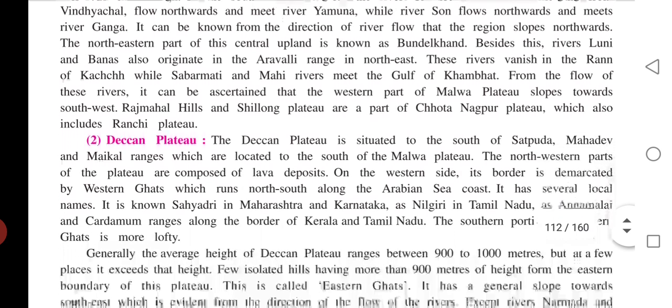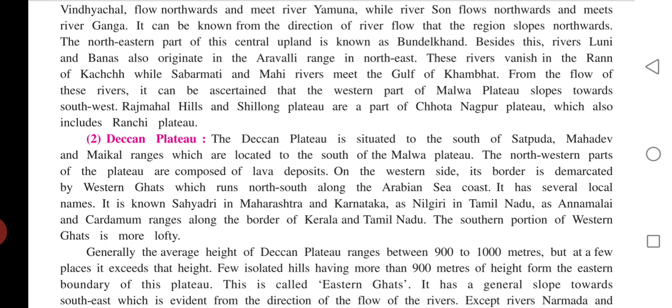Now the Deccan Plateau. The Deccan Plateau is situated to the south of the Satpura, Mahadev and Maikal ranges, which are located to the south of the Malwa Plateau. The northern western parts of the plateau are composed of lava deposits. On the western side, its border is demarcated by the Western Ghats, which run north-south along the Arabian Sea coast.